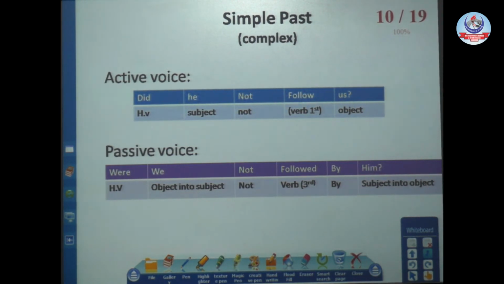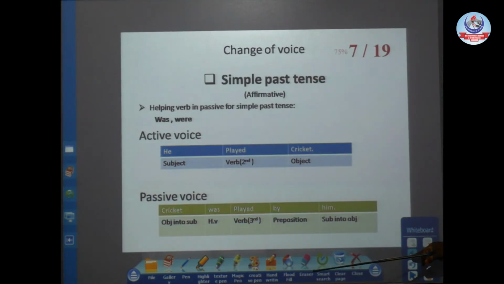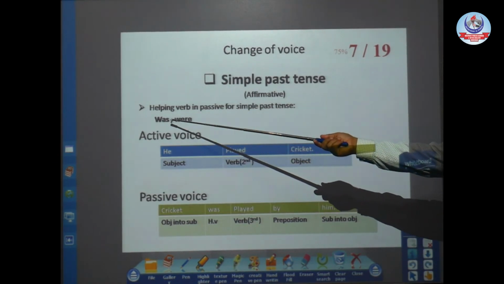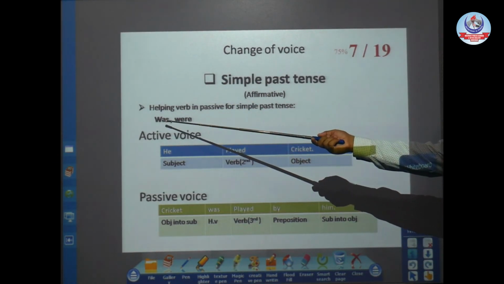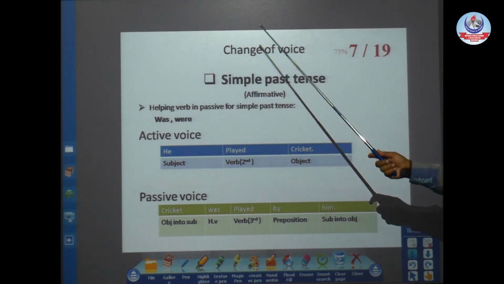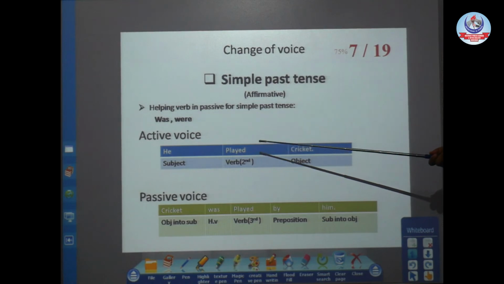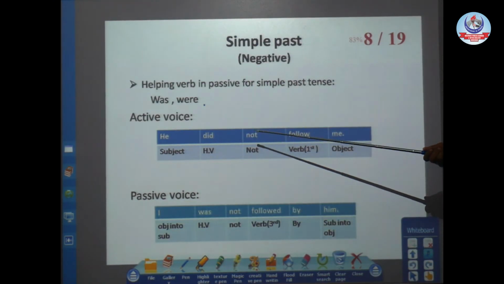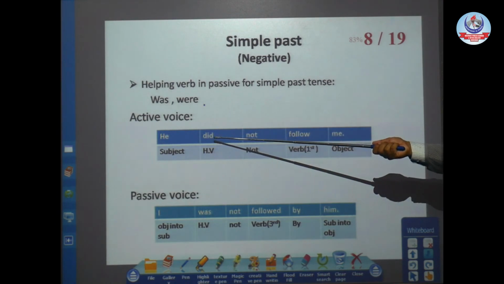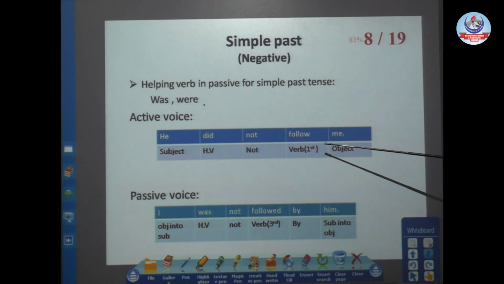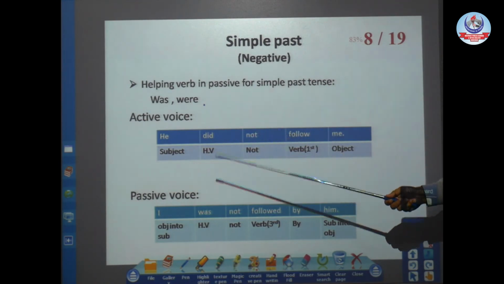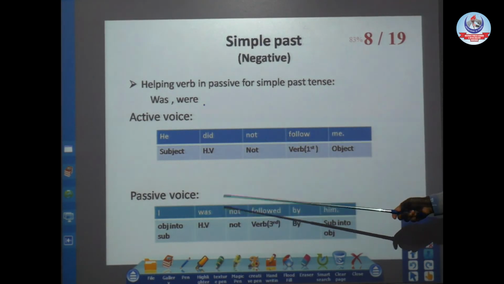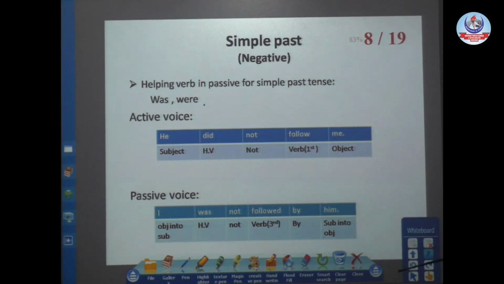So it was the simple past tense which we discussed. Remember, let's have a bird's eye view. First thing you have to remember is that the helping word for the passive voice in past tense is was or were. These are your helping words for the passive voice. In past tense, the second form of the verb is used, but when we move toward the passive voice, the third form of the verb is used. For negative, the only addition is not and did as the helping verb for the active voice. After did, the first form of the verb, because it's the rule of English grammar, and in the passive voice the helping verb will remain the same and the third form of the verb is used.